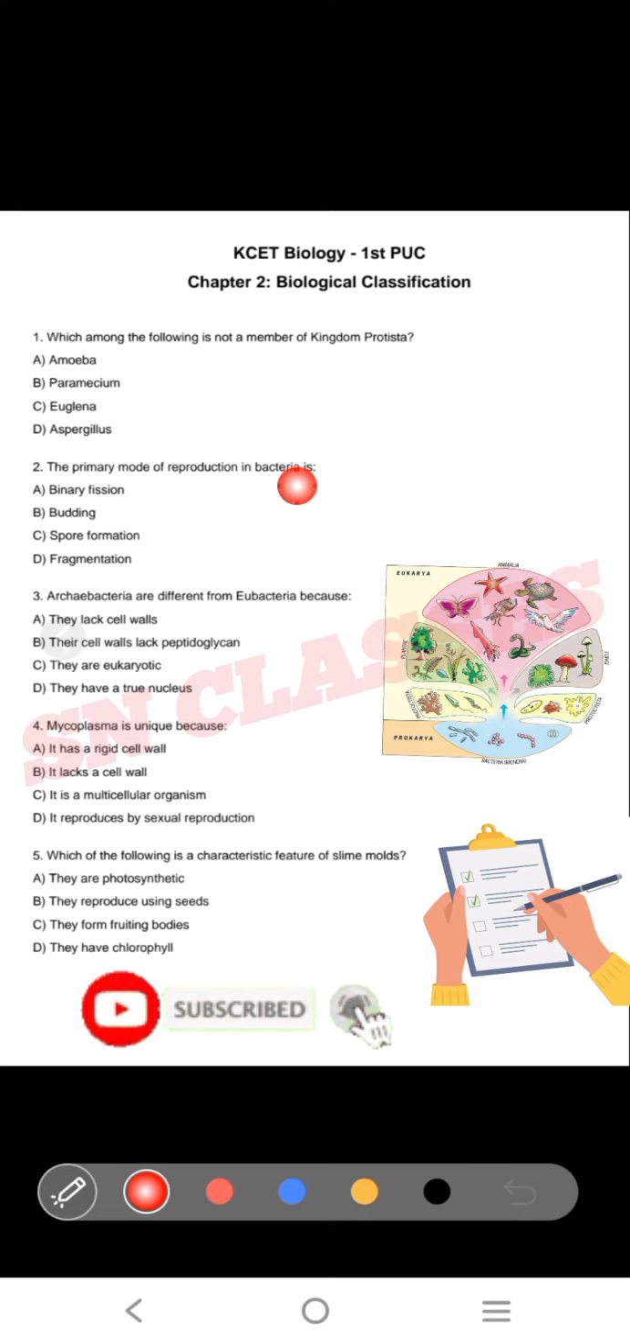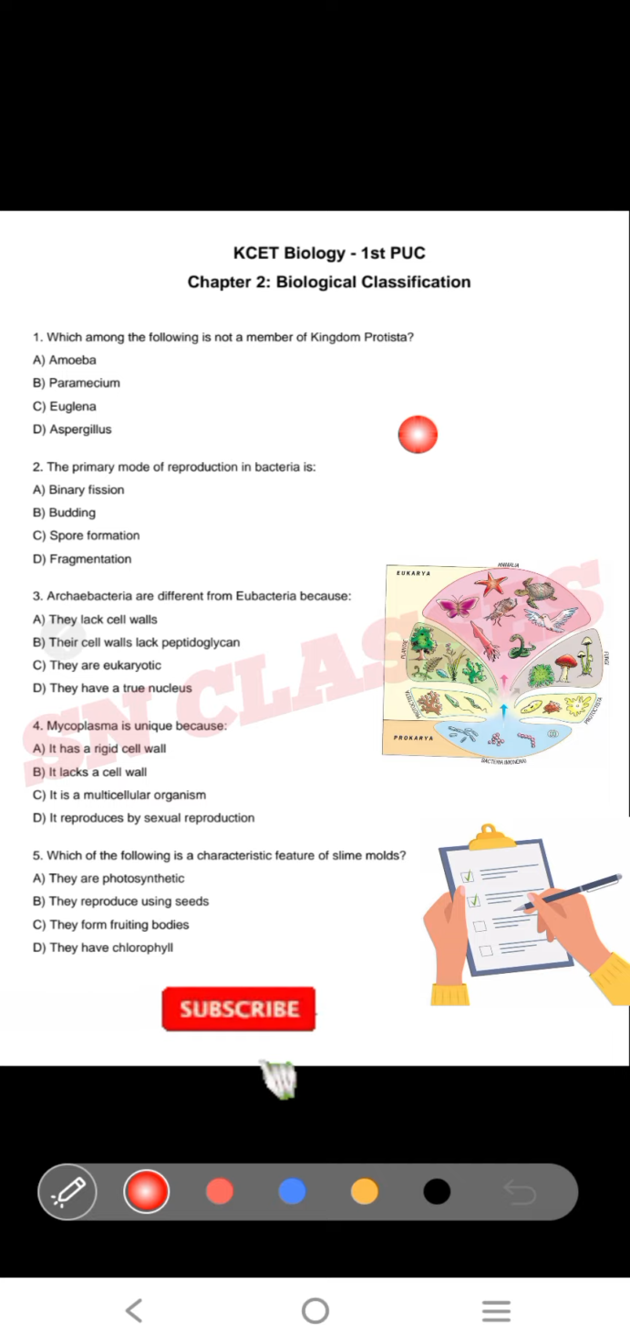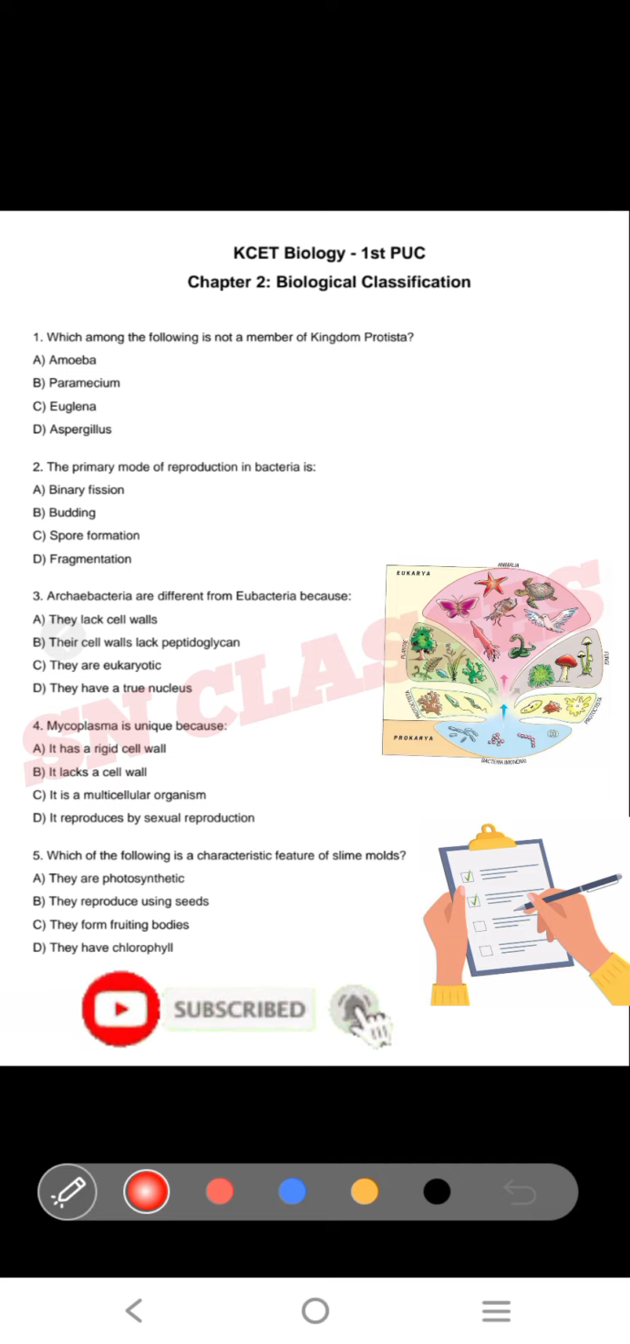Second question, the primary mode of reproduction in bacteria is: option A, binary fission, option B, budding, option C, spore formation, option D, fragmentation. Your answer is option A, binary fission. The mode of reproduction in bacteria is binary fission. This is a type of asexual reproduction where one cell divides into two daughter cells, that is called binary fission. Okay, the answer is option A, binary fission.